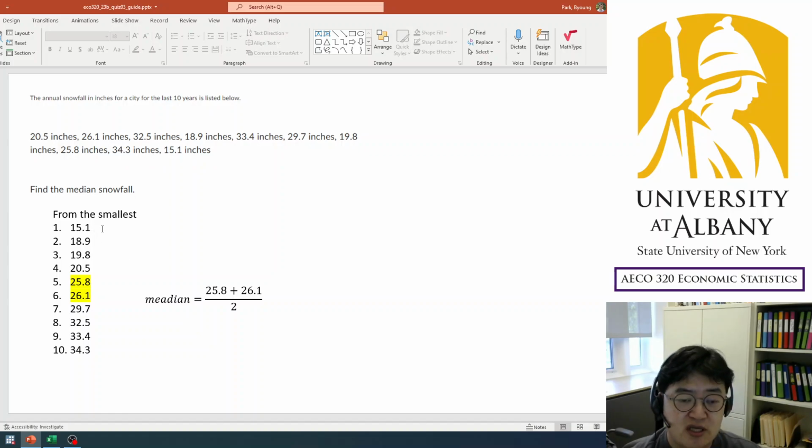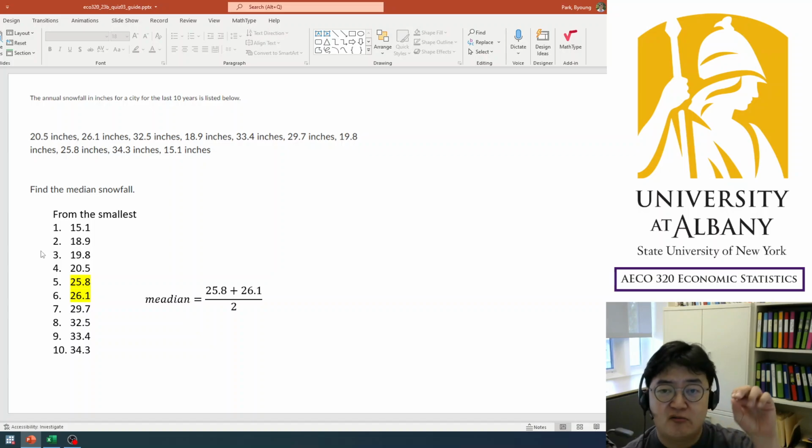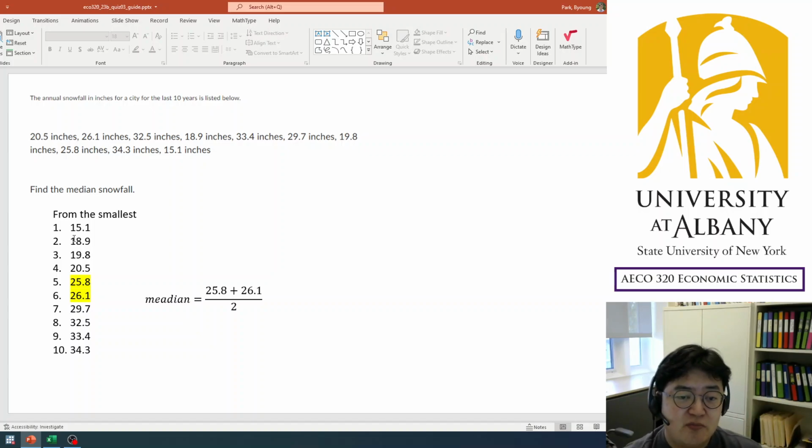When you list them and order them from the smallest to the largest, you are going to get these numbers, and the median is the number exactly in the middle. But because 10 is an even number, you have to choose the 2 numbers in the middle and calculate their average.